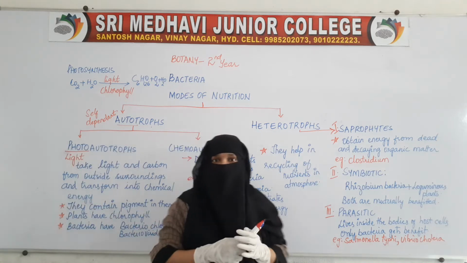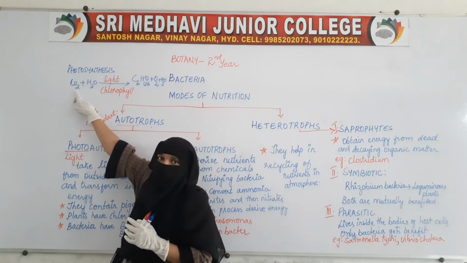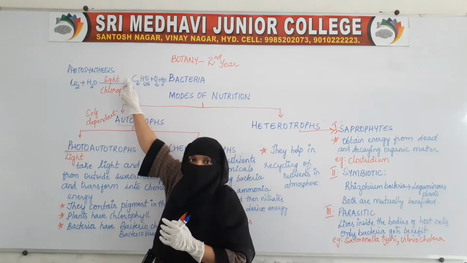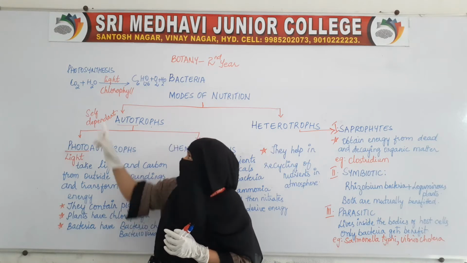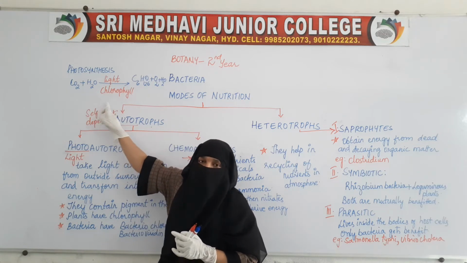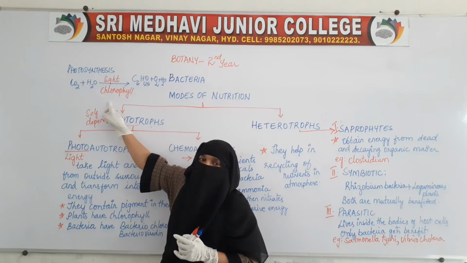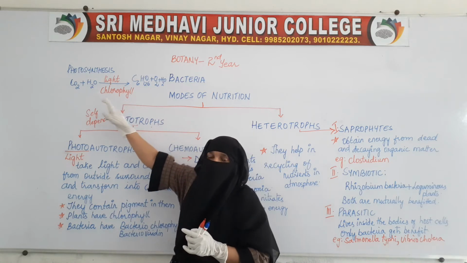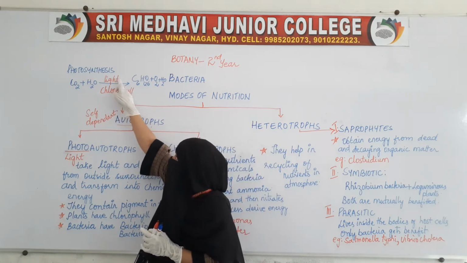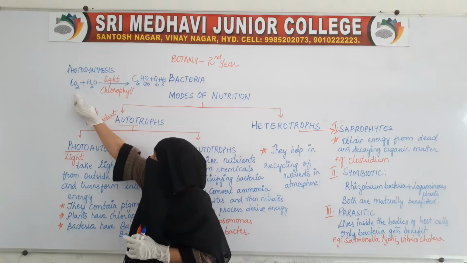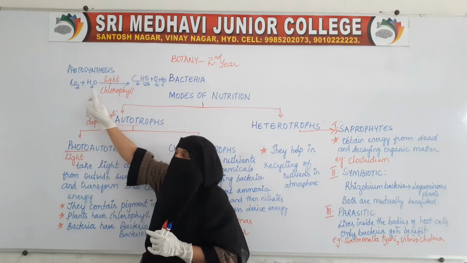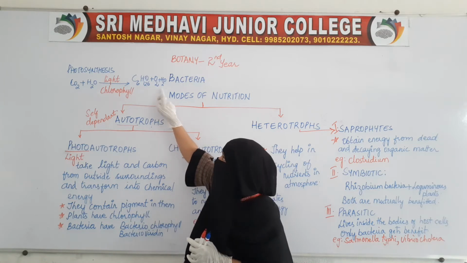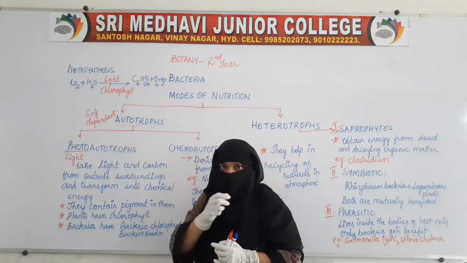In this photosynthesis, what is happening? Plants are taking carbon dioxide and water from the environment. Light is also taken from the outside environment. Chlorophyll is a pigment which is present inside the leaves of the plants. So by taking all this, the plants will be able to convert carbon dioxide and water into chemical energy, that is glucose, with the release of oxygen.